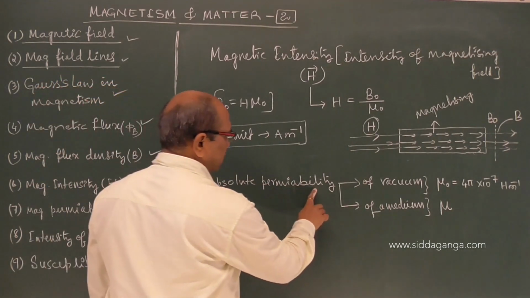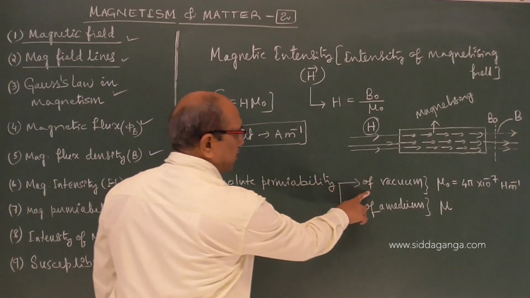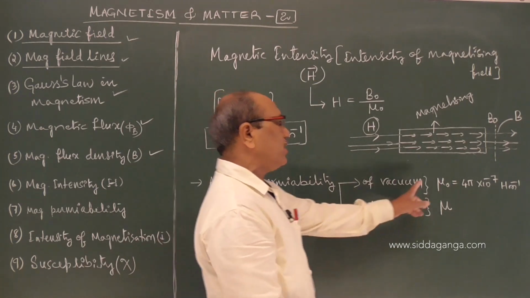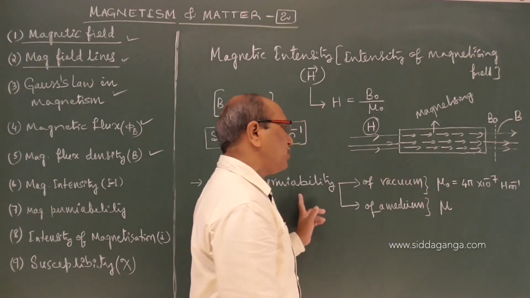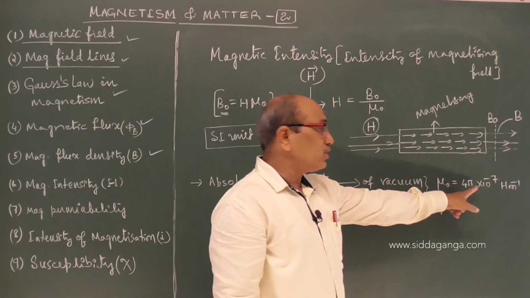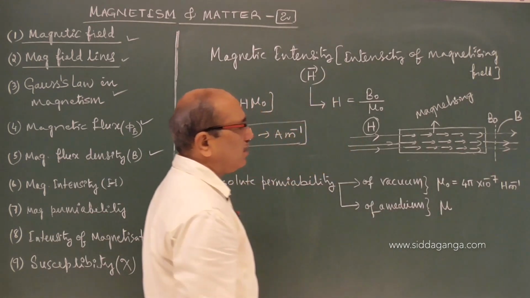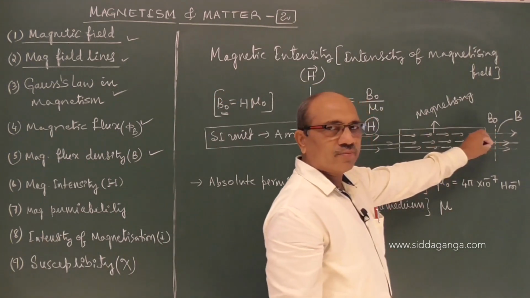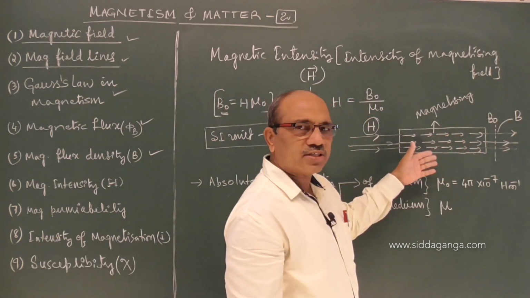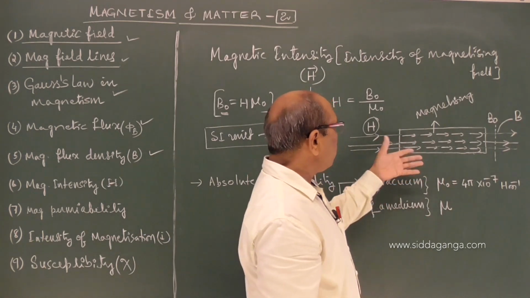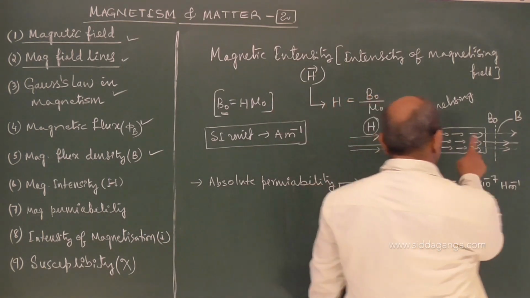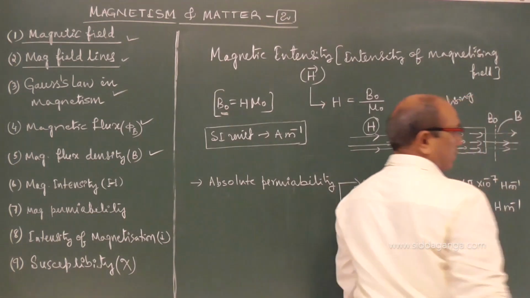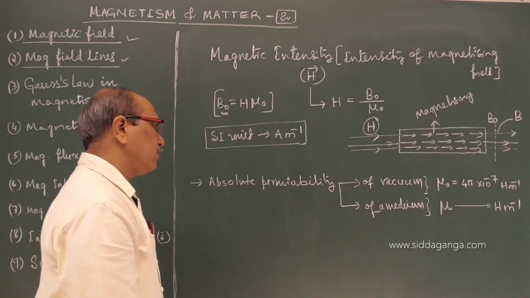Now I am coming to absolute permeability. The conducting ability of air or vacuum is considered as mu naught, defined as absolute permeability, and its value is 4 pi into 10 power minus 7 Henry per meter. For any medium, it may be iron, cobalt, nickel, steel, or any substance, for the same H, how much it conducts is mu, measured with the same unit, Henry per meter. No difference at all.